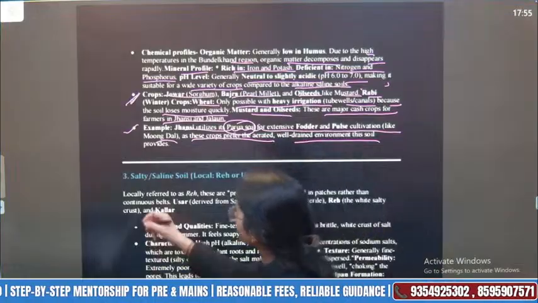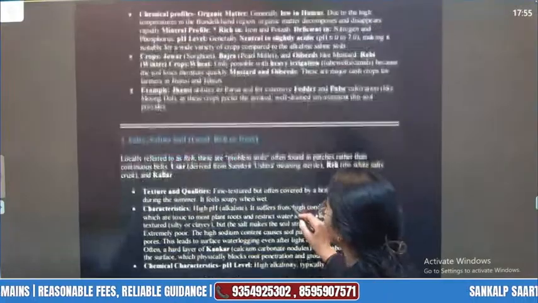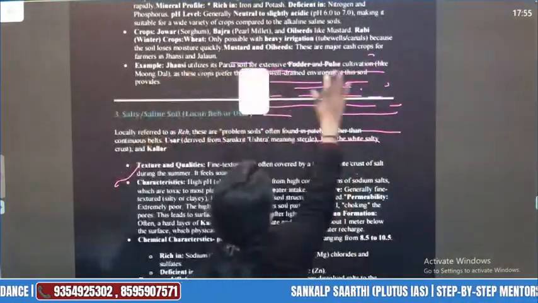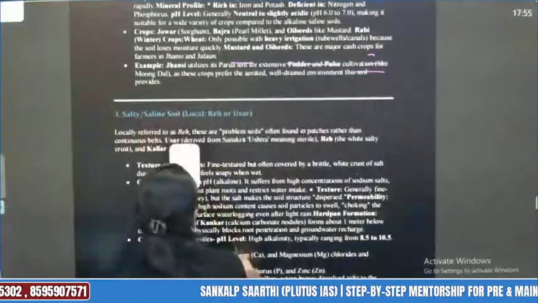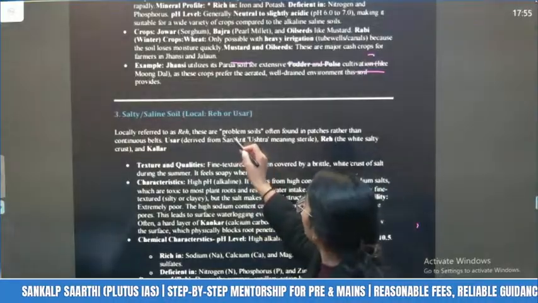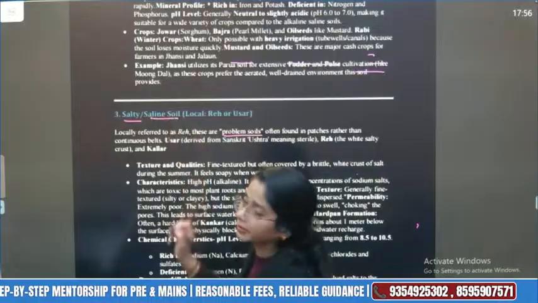Then the third type, the salty or the saline, locally known as Reh or Usar. This is the third type of the soil in that Bundelkhand region. Okay, what is it about? Locally referred to as Reh. These are the problem soil. अच्छा, why is it problem soil? क्योंकि कैसी salt है और saline है.